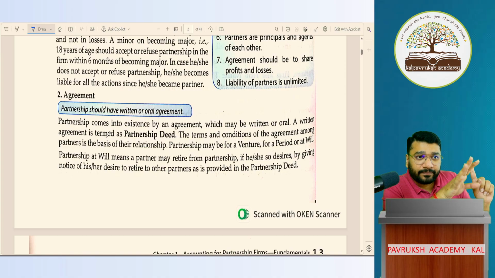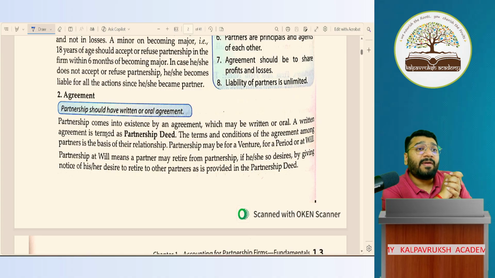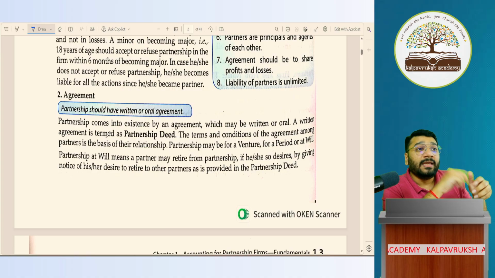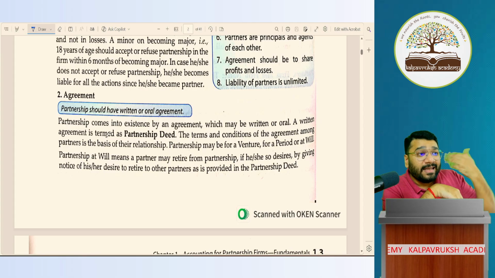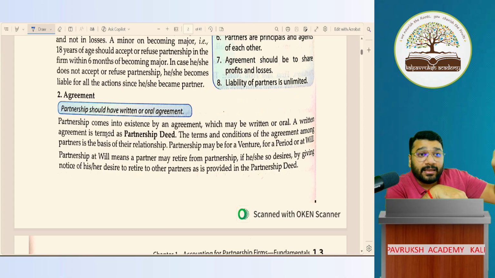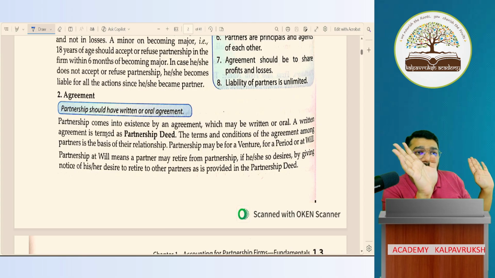Third is the partnership where you don't want at will, neither is it for a particular venture. You want to have this firm only for a particular period. Sir, if it is 5 years, the business will be valid only for 5 years. At the end of the 5th year, you have to dissolve the business. But if at the end of the 5th year you realize that you want to continue the business further, what are we supposed to do? Cancel the old partnership deed and create a new partnership deed with a clause telling that I want to continue the business for a further 5 years, 8 years, or make it at will. Like that, you can continue. Got it, not got it? Okay.